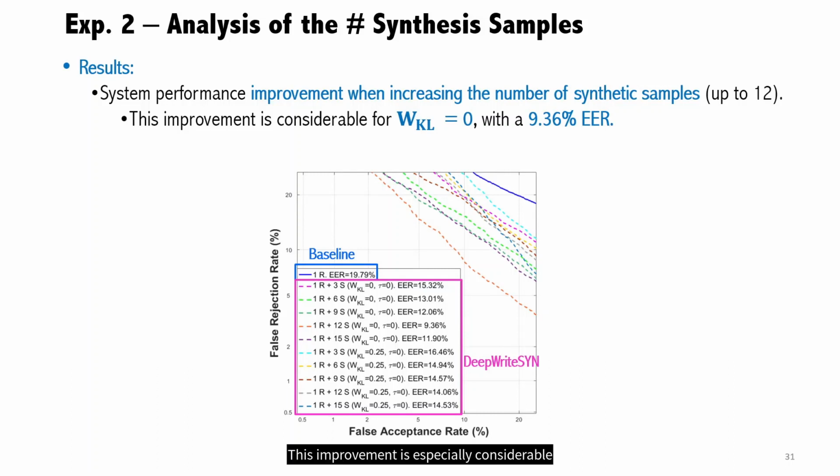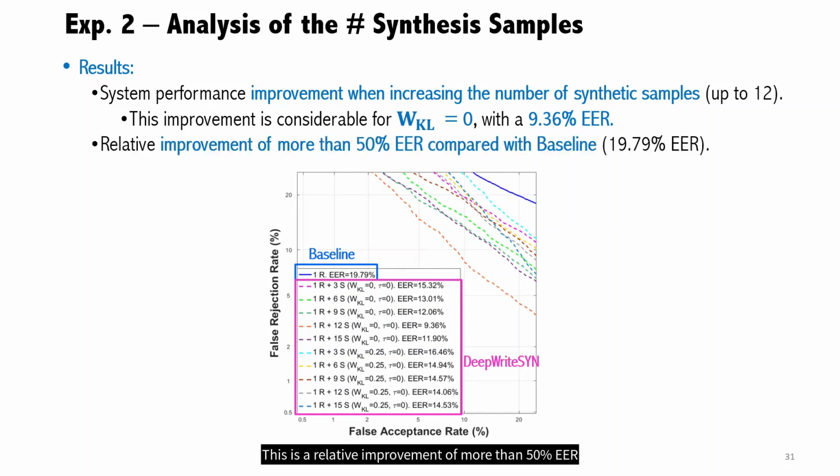This improvement is especially considerable for the loss weight value 0, with a 9.36% EER when using 12 synthetic samples. This is a relative improvement of more than 50% EER compared with the baseline result 19.79% EER, proving the success of DeepWriteSYN to improve already trained deep learning systems over one-shot learning scenarios.